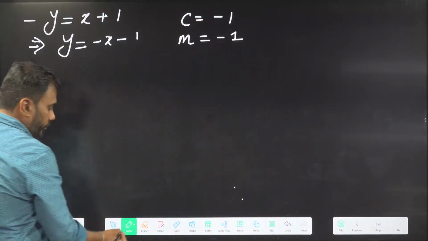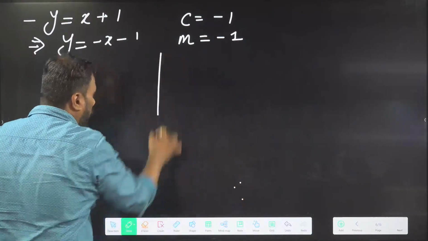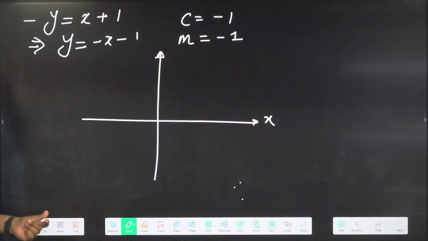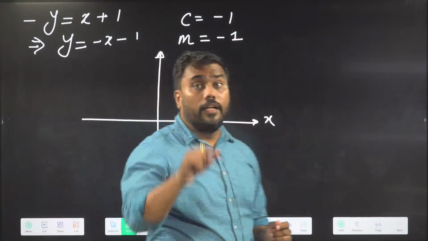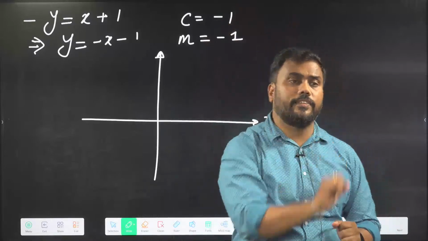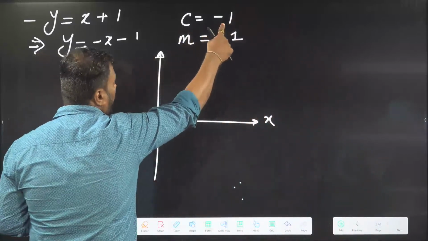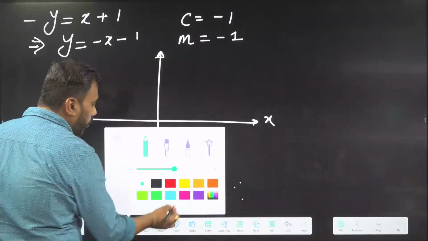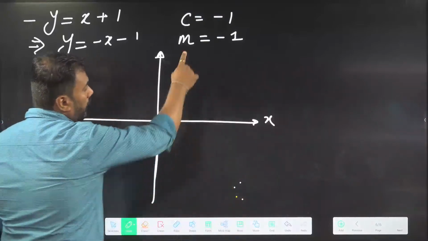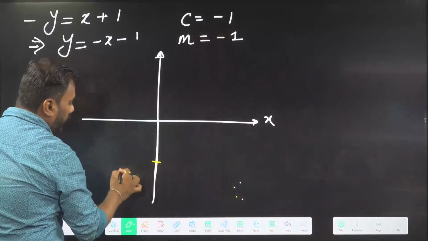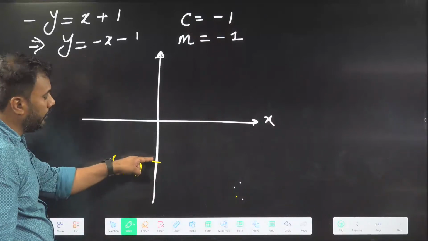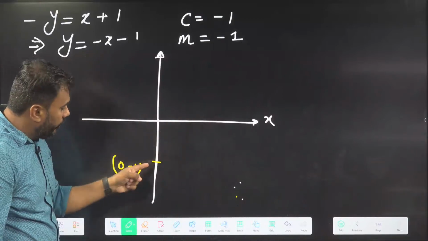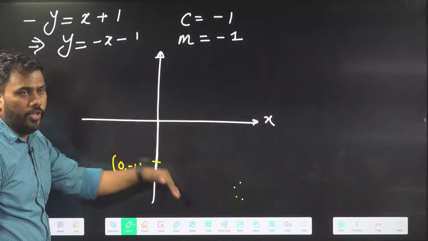So slope is negative. Now if I draw the graph of the line, what is the intercept here? Minus 1. It means the line will cut the y-axis at the point minus 1. The intercept tells me on which point the line will cut. So because intercept is minus 1, the line will cut at the point 0, minus 1. We should draw the line from this point, either going up or going down.